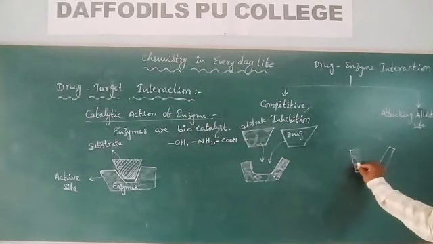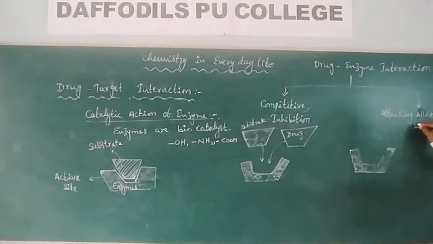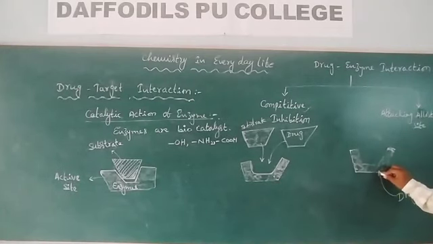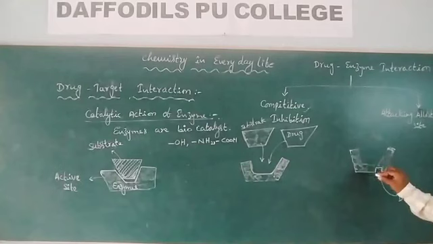Now here, I am making a drug. This drug is going to attack a specific place in the enzyme. That place is called the allosteric site.